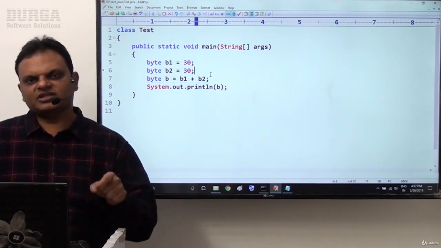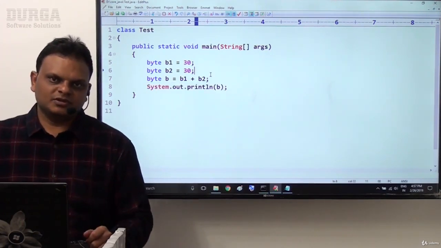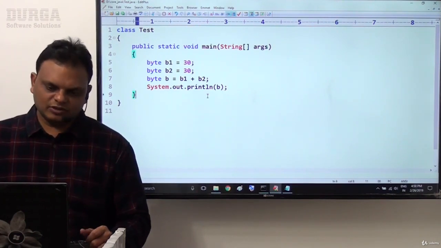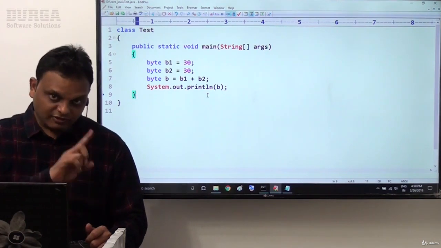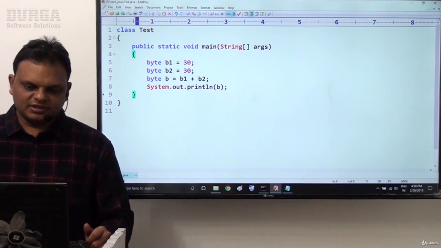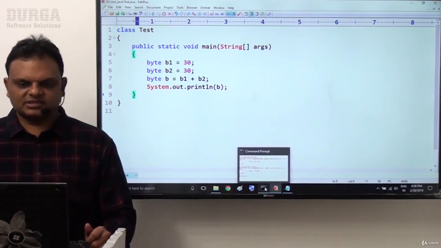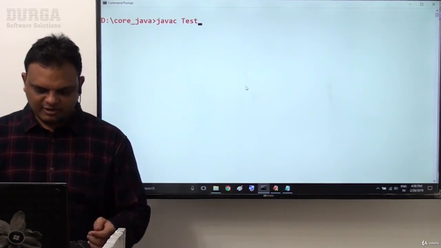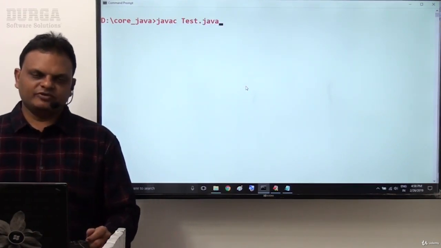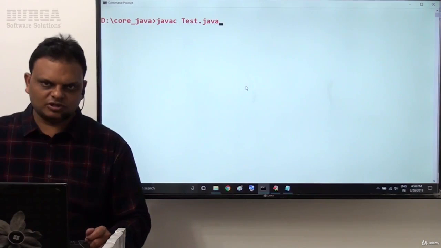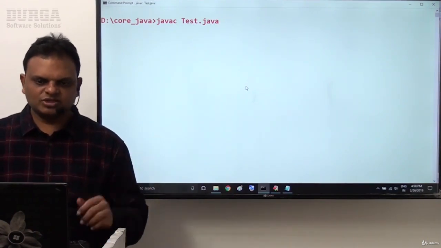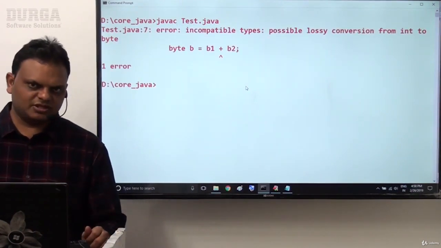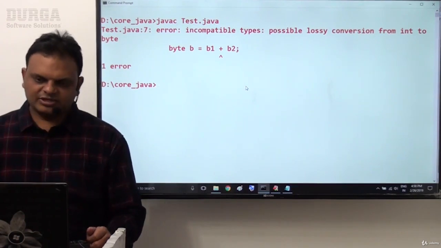Is 60 available within the range of the byte or not? 60 is available within the range of the byte. Now as per our thought, we are not going to get a compilation error. As per our thought, in the previous example and the present example, javac test.java should not give any compilation error. But see this one here, we are still getting a compilation error.